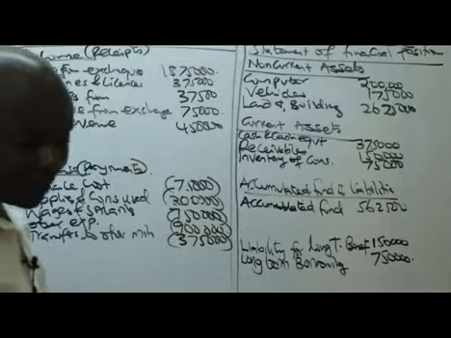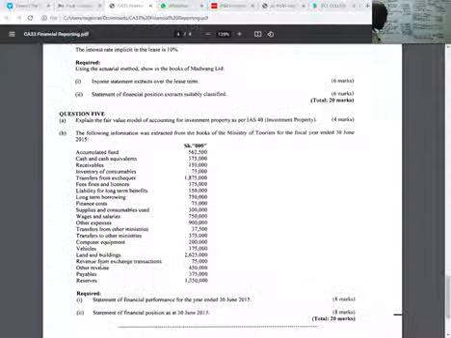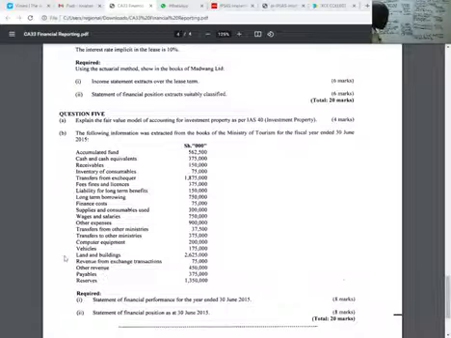After that, ladies and gentlemen, here we are. We have payables. Payables, of course, this will go to the liabilities, specifically current liabilities.